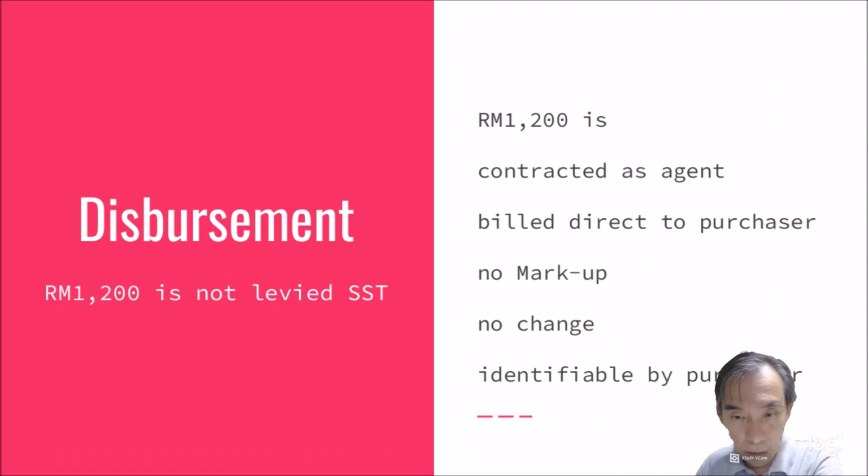There is no markup, no change in the value of the work done, and you are just acting as an intermediary, facilitating this cleaner to go and clean the house.